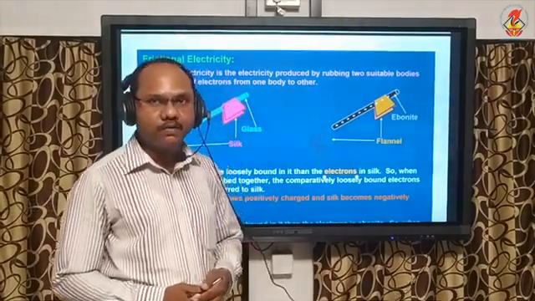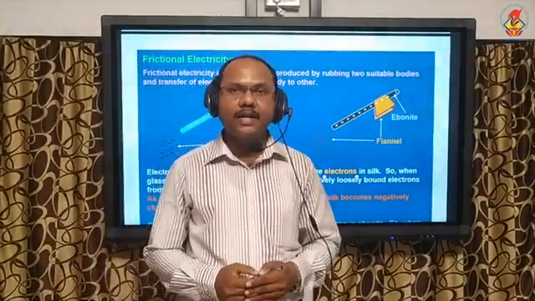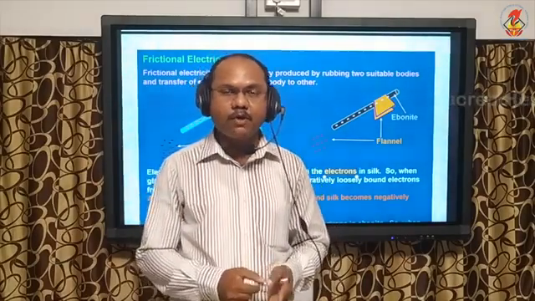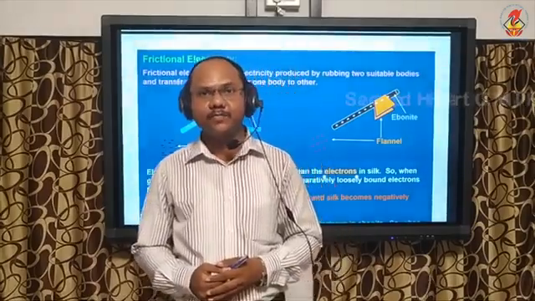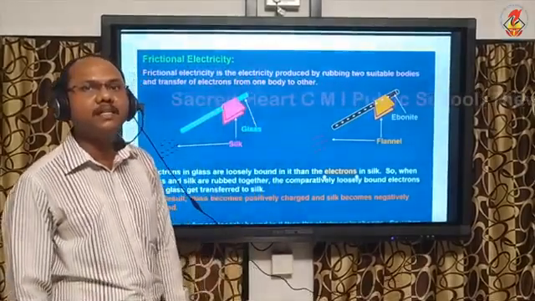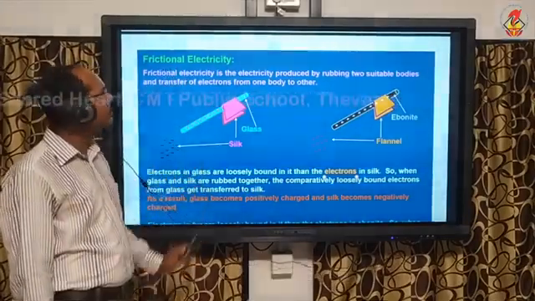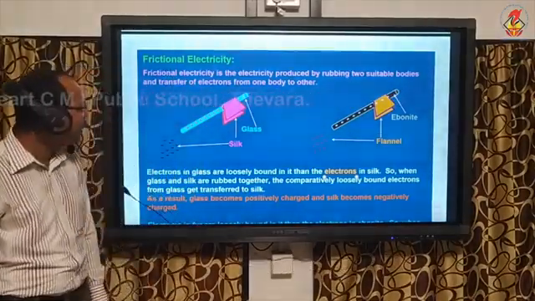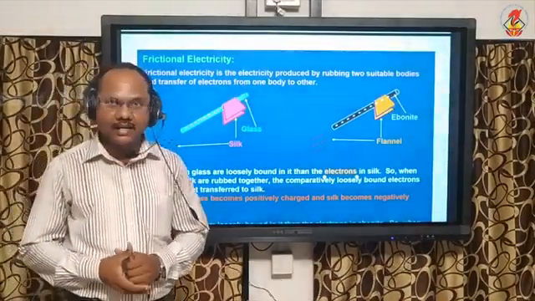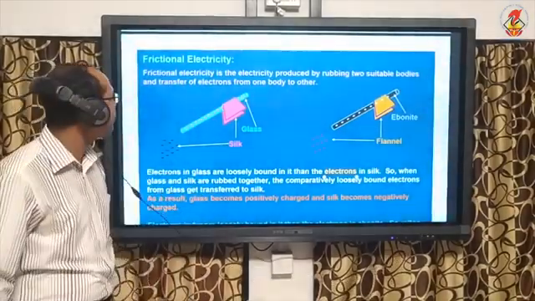And the basic property of charge is that two positive charges or two negative charges repel each other, whereas unlike charges, that means positive and negative, will attract each other. Now, in this portion, we are going to discuss different methods to charge a body. First method is charging by friction. Second is charging by conduction, and third one is charging by induction. Now let us first study what is charging by friction.